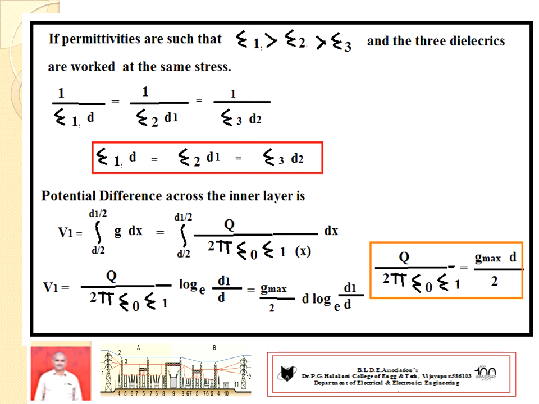This is the final expression. Once again remember, V1 equals Gmax by 2 small d log base e of d1 by d. In similar fashion, we have to write expressions for V2 and V3.